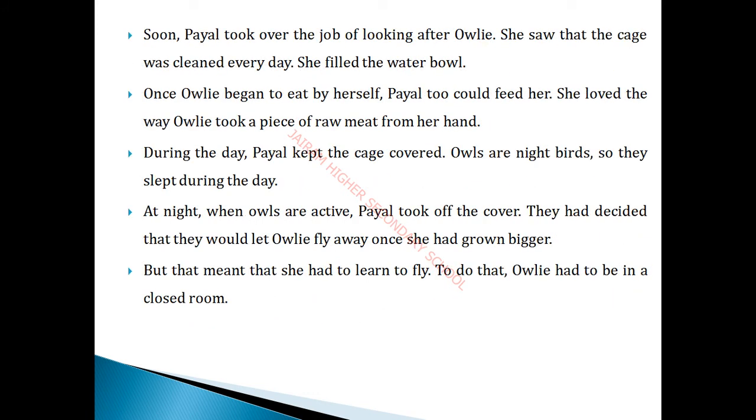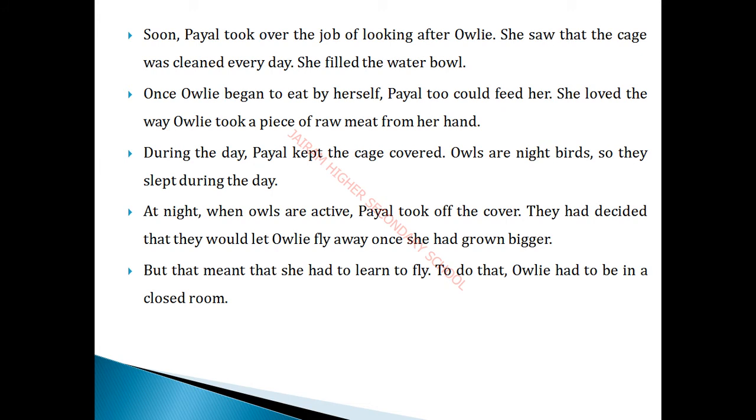Soon what happened? Payal took over the job of looking after Owlie. She saw that the cage was cleaned every day. She filled the water bowl. Once Owlie began to eat by herself, Payal too could feed her. She loved the way Owlie took a piece of raw meat from her hand.